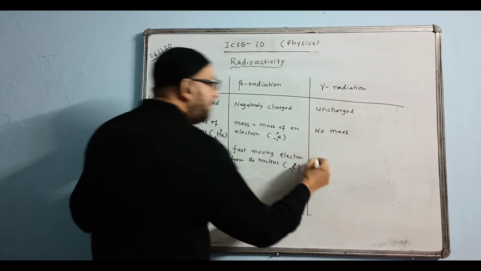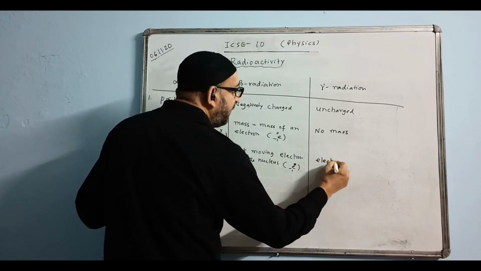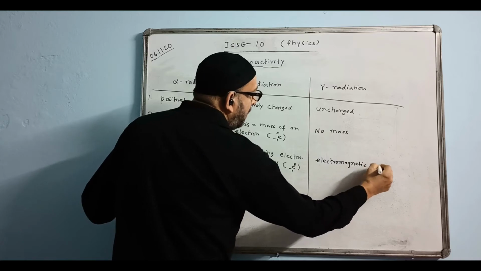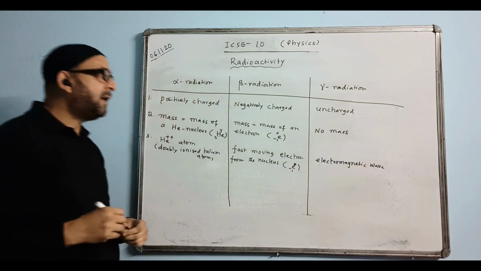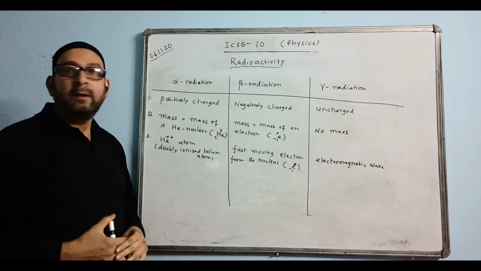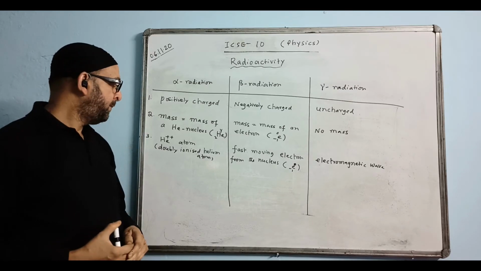And here you write electromagnetic wave. It is a kind of wave. Properties are exactly similar to the properties of light.